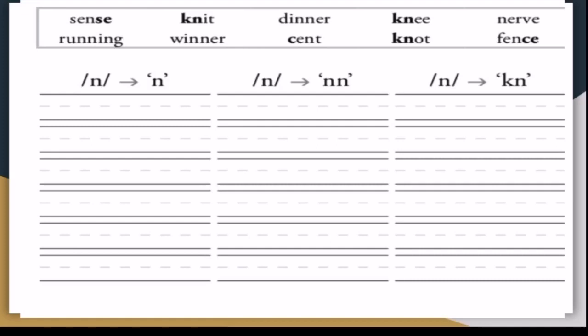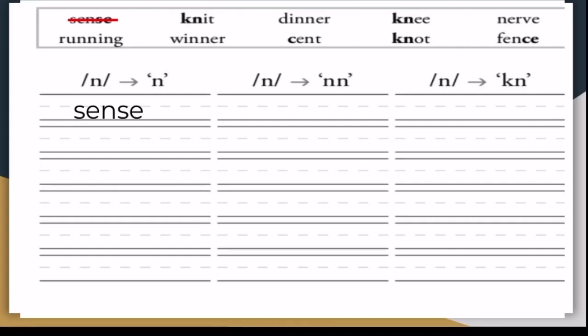Okay, let's go over the word box. So we have sense, running, knit, winner, dinner, scent, knee, knot, nerve, fence. We need to see what sounds we hear in each word and organize them. Let's start with the word sense. Where does that go? Right, under the N sound.